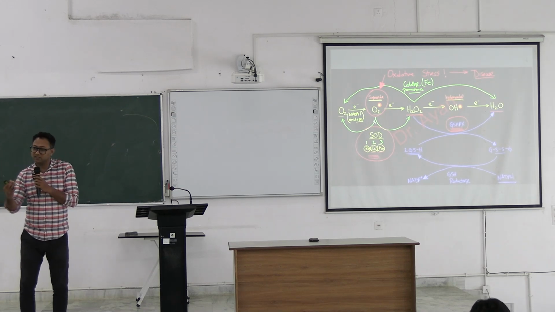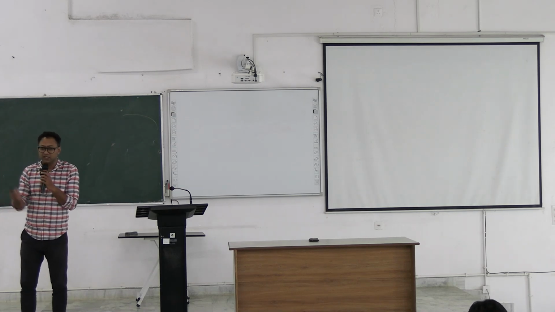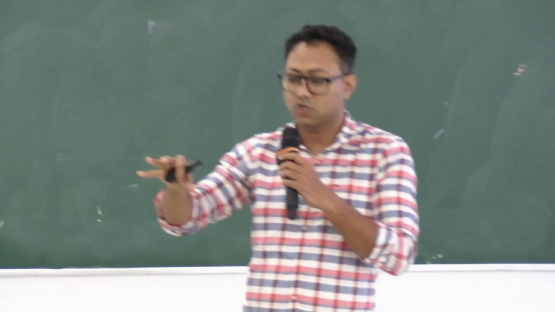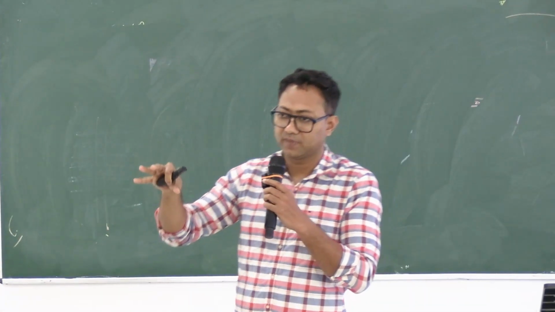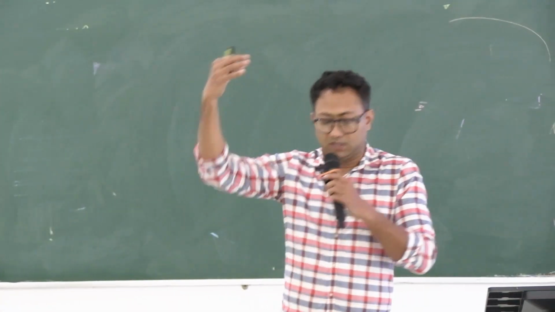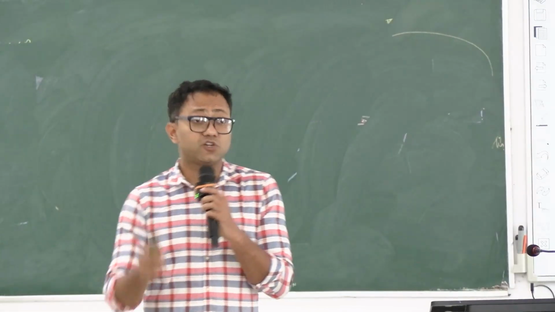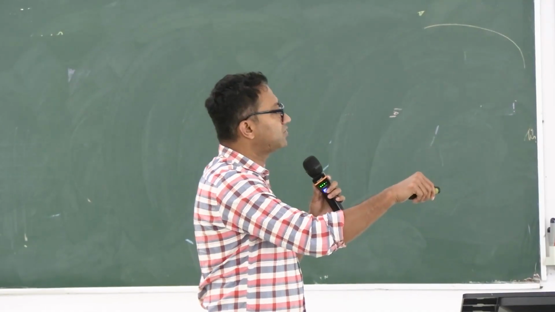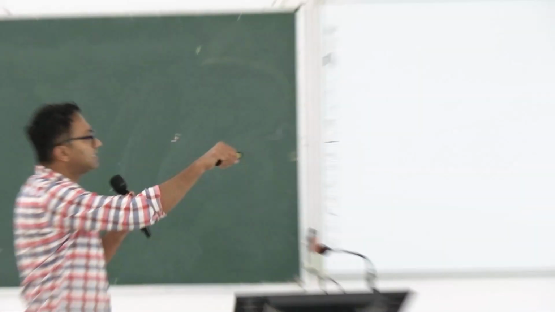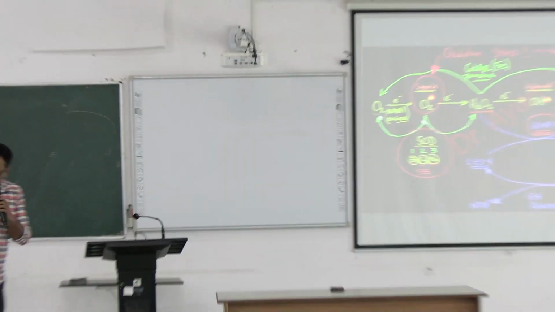So you have the mechanism and the counter mechanism simultaneously, so that the generation of oxygen free radicals is in control, not in excess. The generation of reactive oxygen species is controlled because of three things: one is superoxide dismutase, another is catalase, and another is glutathione peroxidase.